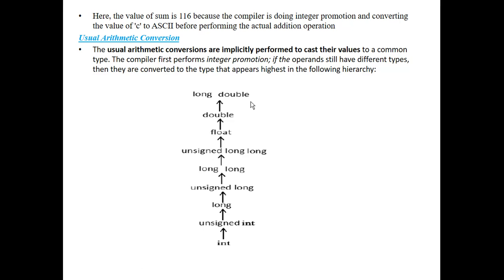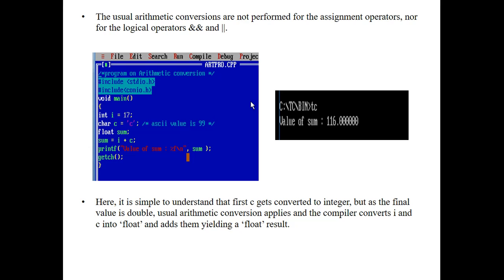So the compiler first checks the integer promotion operation. If the integer promotion operation fails, then it converts the different data types. If not, then it follows the hierarchy. By using this hierarchy, it does the operation implicitly. That means implicit conversion. The usual arithmetic conversions are not performed on assignment operators and logical operators. Why? Because these are operators.